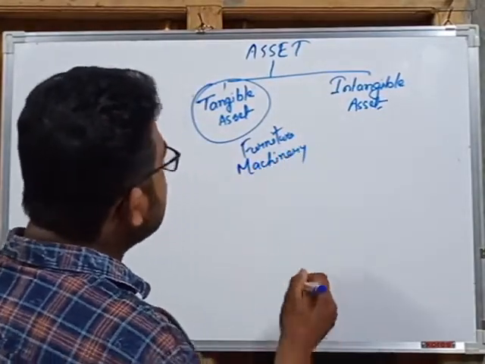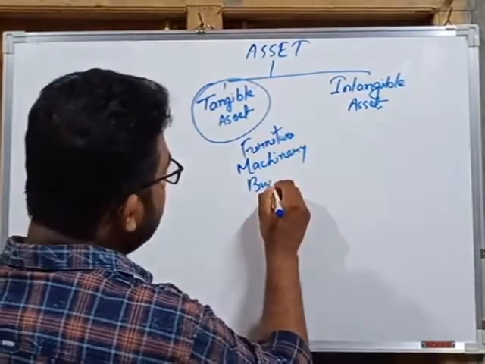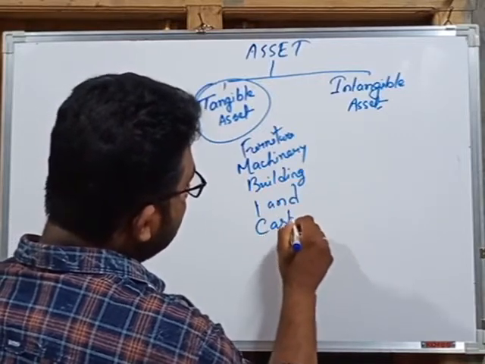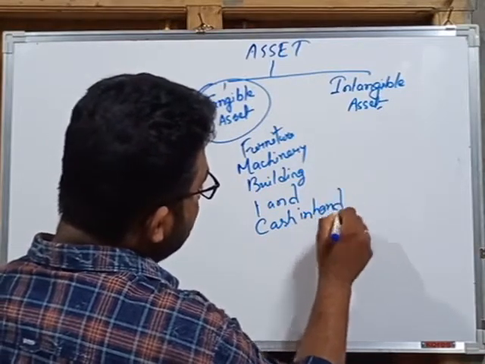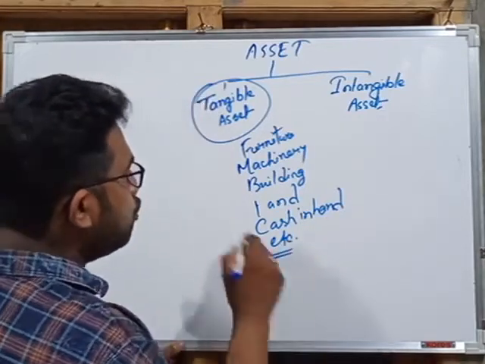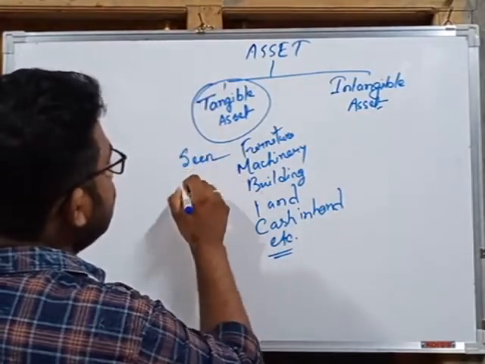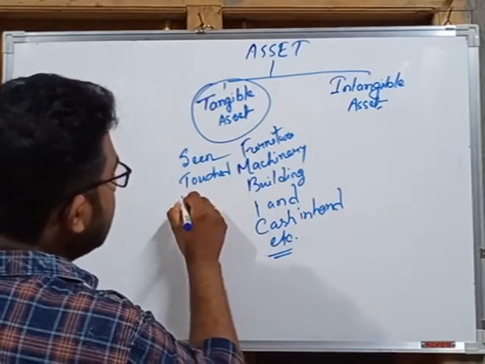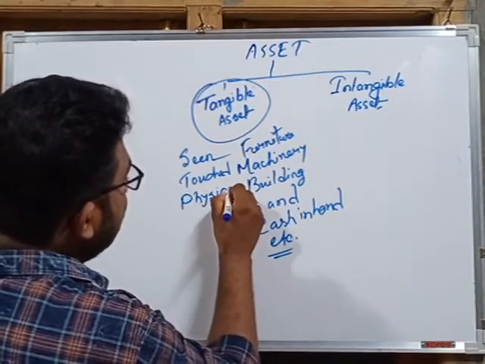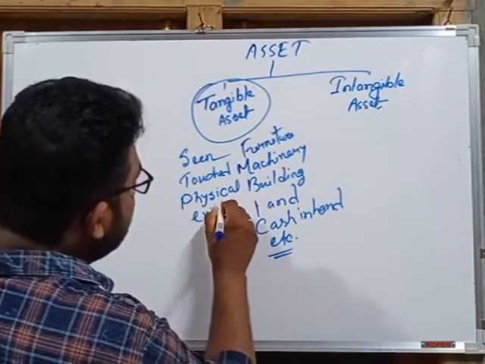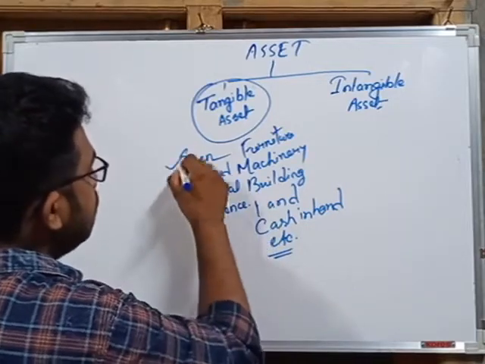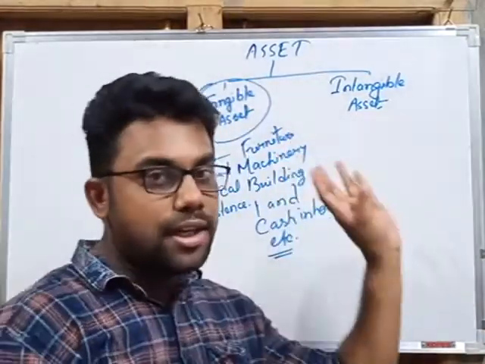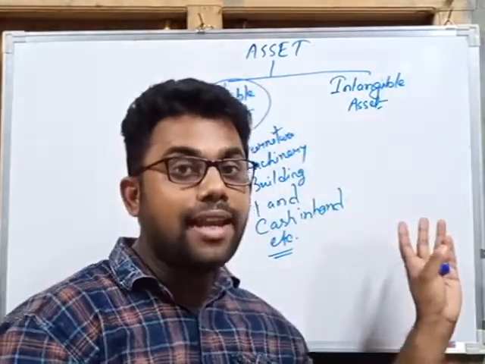Another important tangible assets are building, land, cash in hand, etc. Okay, so tangible assets means which can be seen, which can be touched, and which can have physical existence. Those assets which can be touched, seen, and have physical existence are called tangible assets, like furniture, because furniture can be seen, furniture can be touched, and furniture has physical existence.